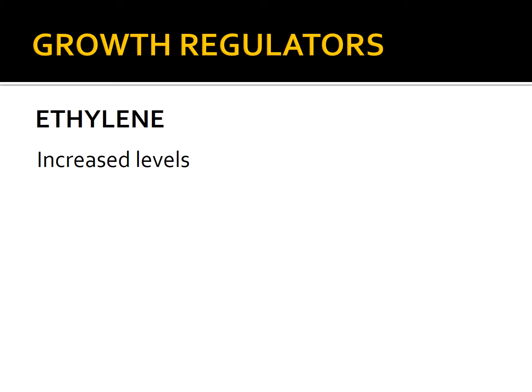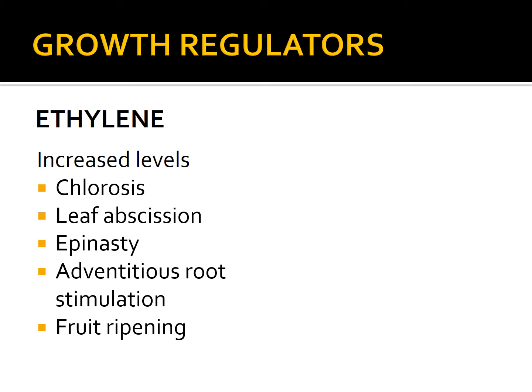Now, ethylene levels are changed or induced by several pathogens. They cause increased levels of ethylene, and normally in the plants, the activity of ethylene is in chlorosis or leaf abscission, epinasty, adventitious root stimulation, in ripening of the fruits. These are some of the common activities of the ethylene hormone of the plant. Due to increased level by the pathogens, all of these activities happen more aggressively and more rapidly in the plant.